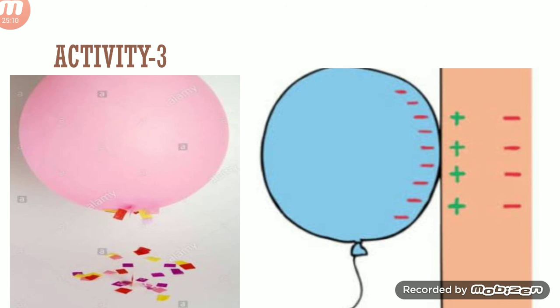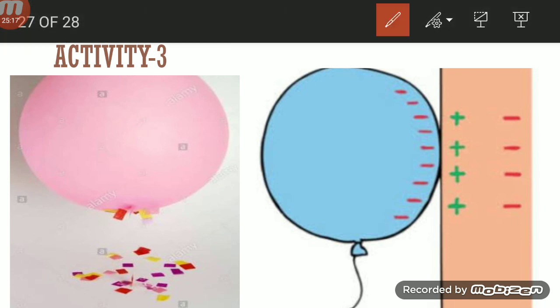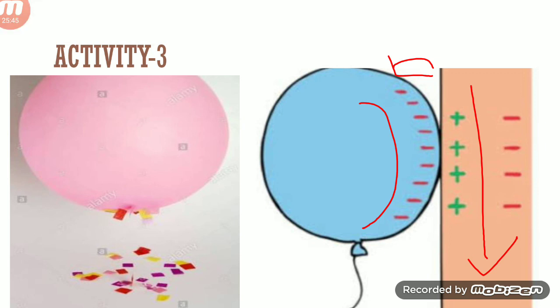When we rub the balloon with the cloth, a negative charge develops on the surface of the balloon, and a positive charge develops on the cloth. The balloon gains electrons, so it has negative charge, and the cloth loses electrons, so it has positive charge. The force of attraction between these two objects is called electrostatic force.